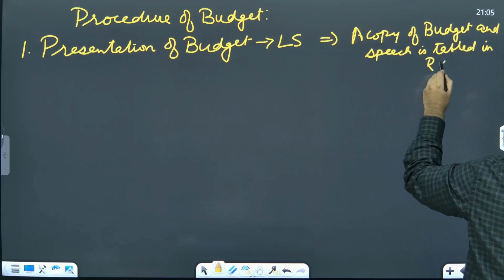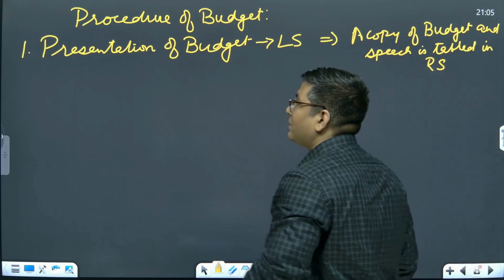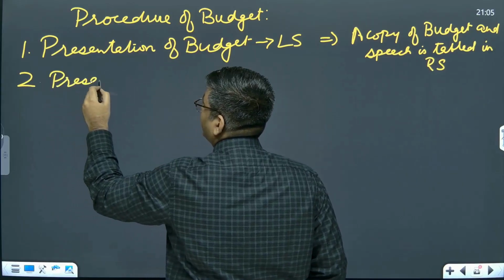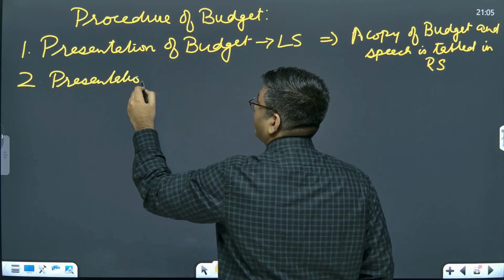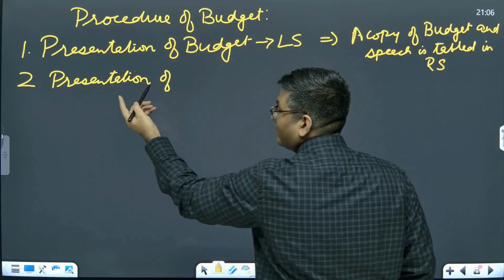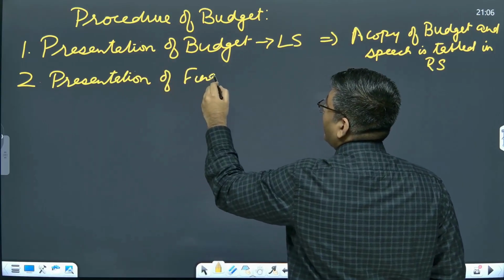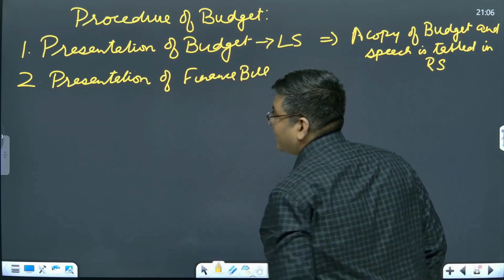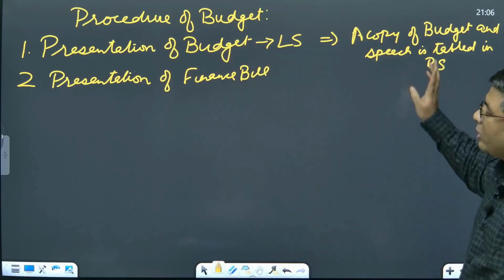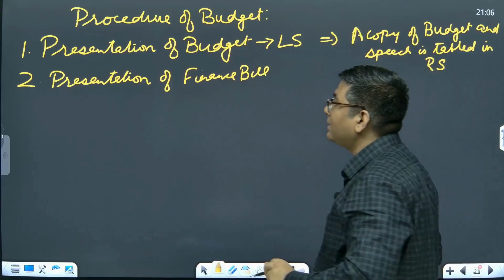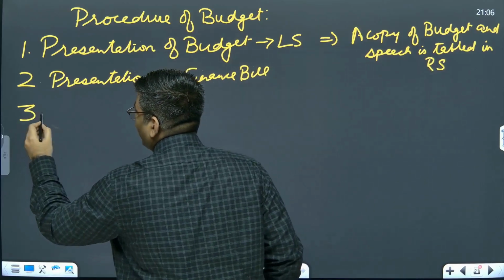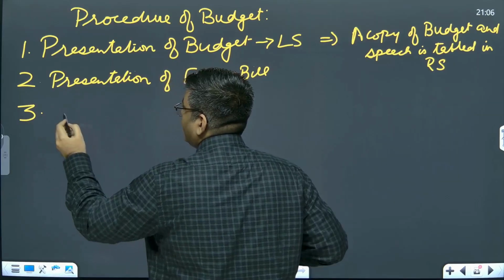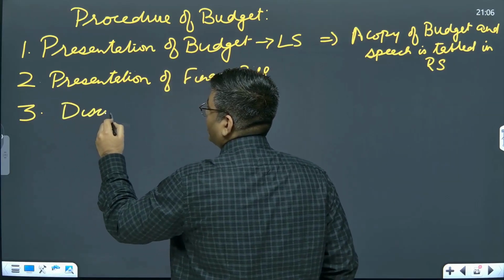After the presentation of the budget, it is followed by the presentation of the finance bill. The finance bill that we have just seen needs to be presented. Again, the copy of this is going to go to the Rajya Sabha. Then the third thing, after this has happened, is the discussion.